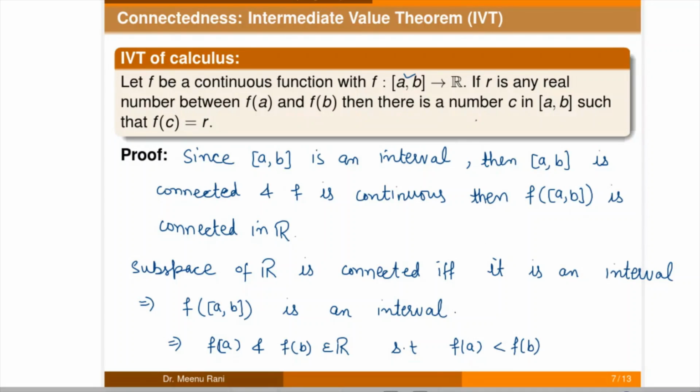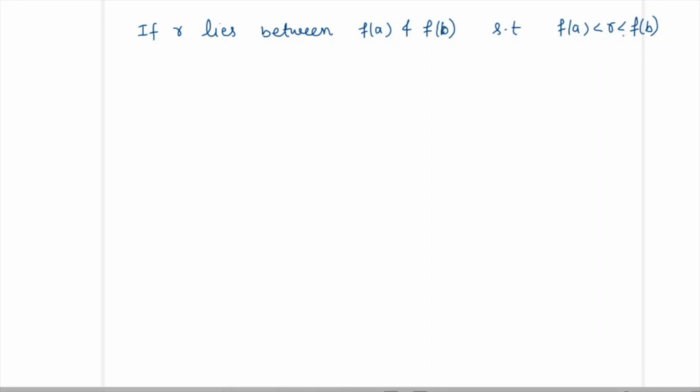Now it is given that r is any real number between f of a and f of b. So if r lies between f of a and f of b, such that f of a is less than r is less than f of b, because f of [a, b] is an interval here, so we can write it here.